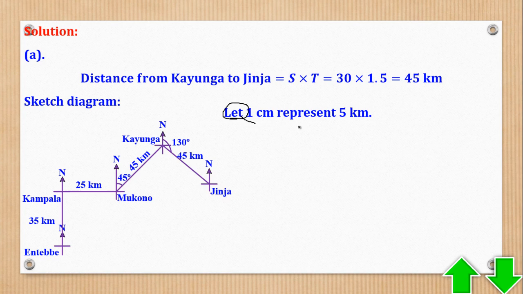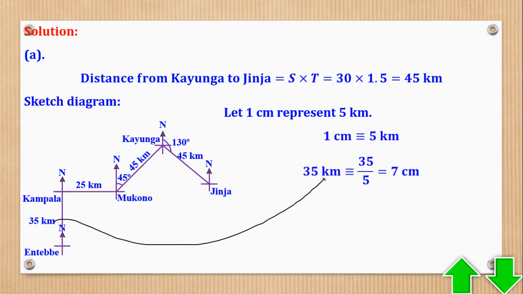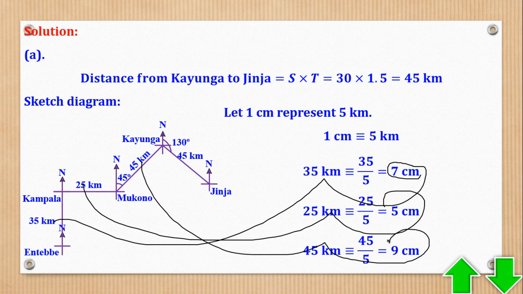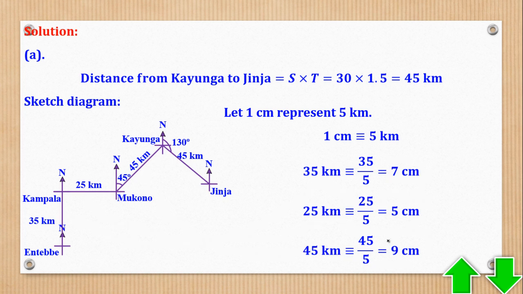So let 1 centimeter represent 5 kilometers. So I'll now convert. So 35 will now be represented by 7 centimeters. 25 will now be represented by 5 centimeters. And 45 by 9 centimeters. Okay, so we can now go and draw our accurate diagram.